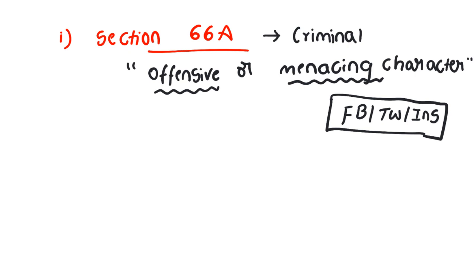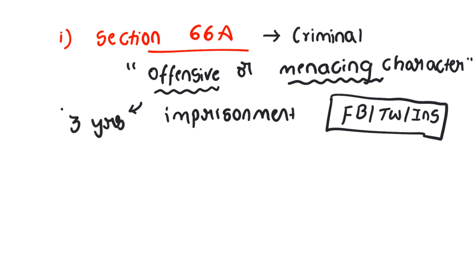So if you use offensive or menacing things on a social media intermediary, you are liable for punishment, for imprisonment of up to 3 years under Section 66A of IT Act. Clear? But as of now this act is not present.